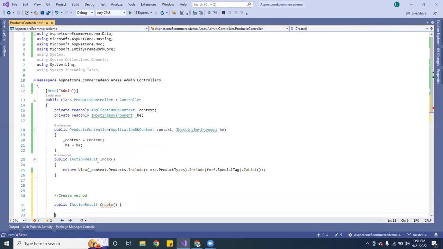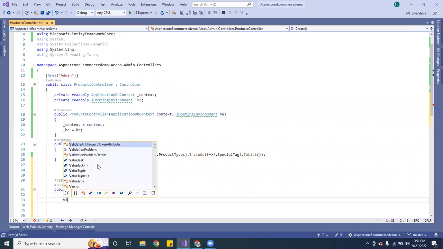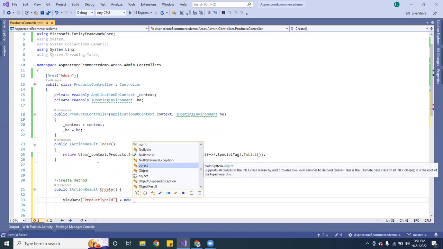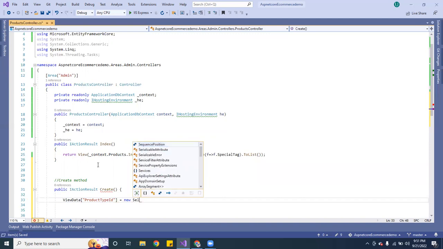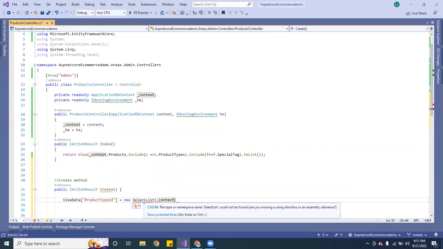Okay, so here inside this method, I'm going to pass view data right there. And this one is going to be, I'm going to pass product type ID. So here what we want to do is new select list, and I am going to pass, hold on, why is this one underscore?